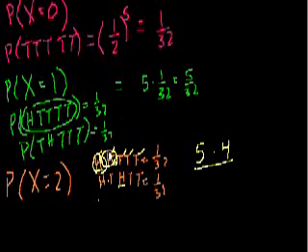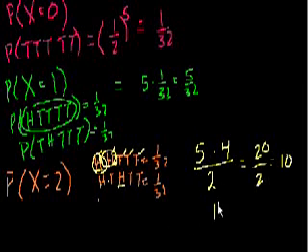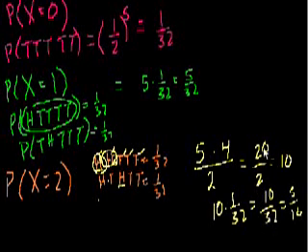I'm saying that just because it's important to realize the difference between a permutation and a combination. We don't care about order. So there's actually 2 different ways that this can happen. So we divide by 2, and as you'll see, it's actually 2 factorial ways that it can happen. If this had 3, we would do 3 factorial. And so this will be equal to 5 times 4 is 20, divided by 2, which is equal to 10. So there's 10 different combinations out of the 32 where you have exactly 2 heads. So 10 times 1 out of 32 is 10 over 32, which is equal to 5 over 16.